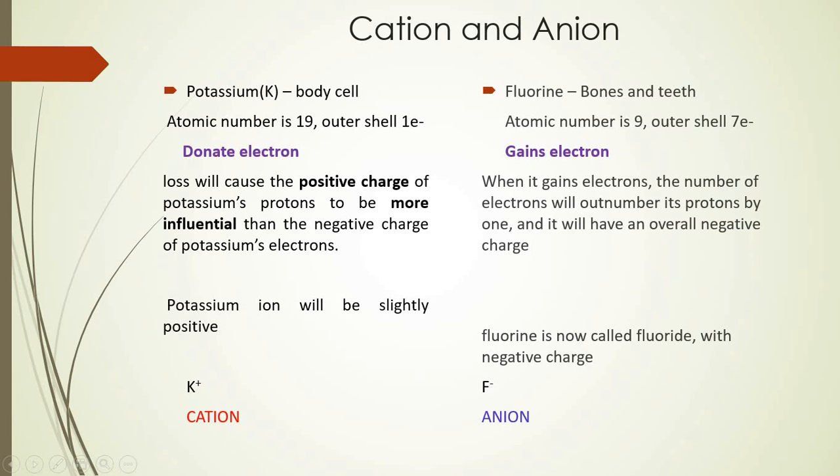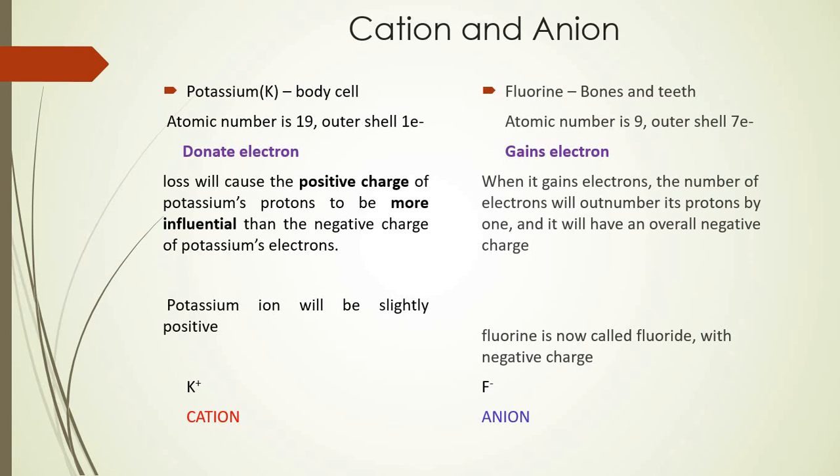Now here, what is important to understand is that whenever an atom donates an electron, it will be called a cation. When an atom gains an electron, it will be called an anion. Now this gaining or losing of electrons is totally dependent on the valence electrons present in the valence shell.